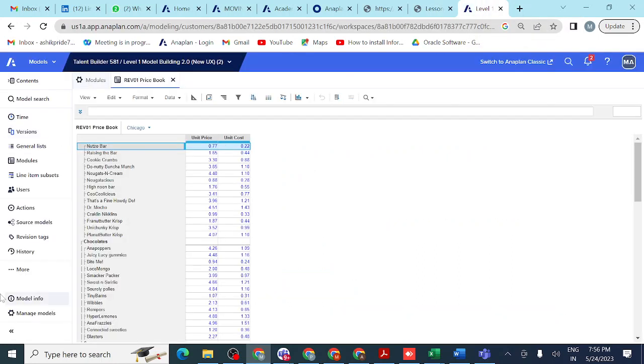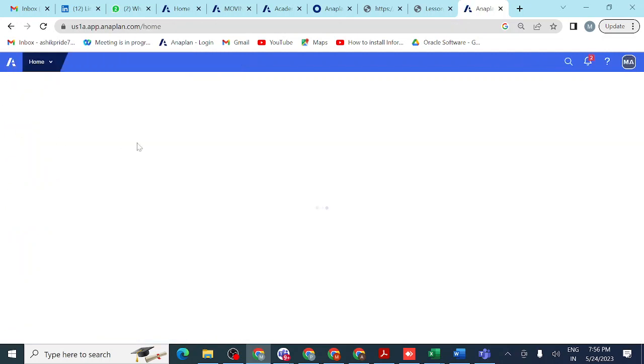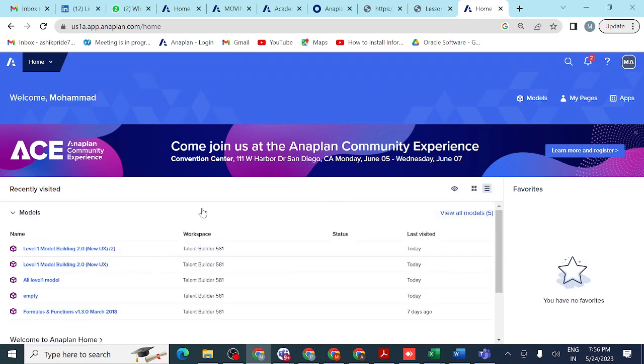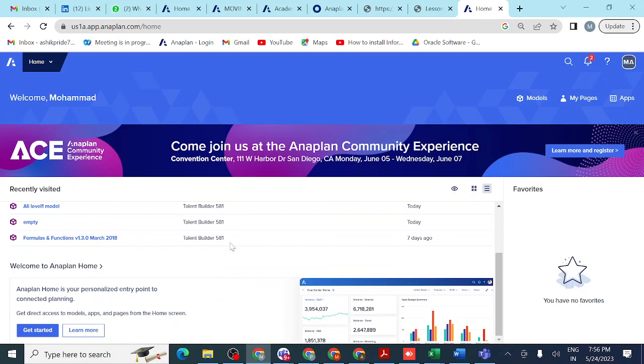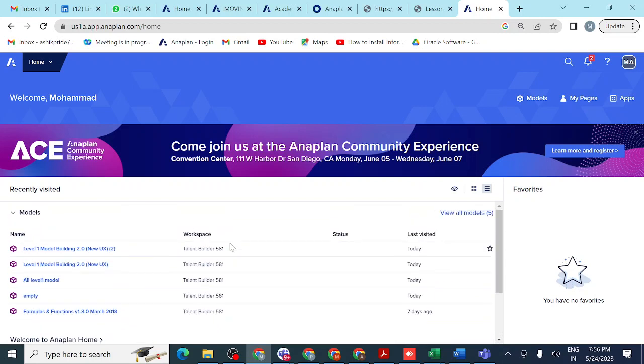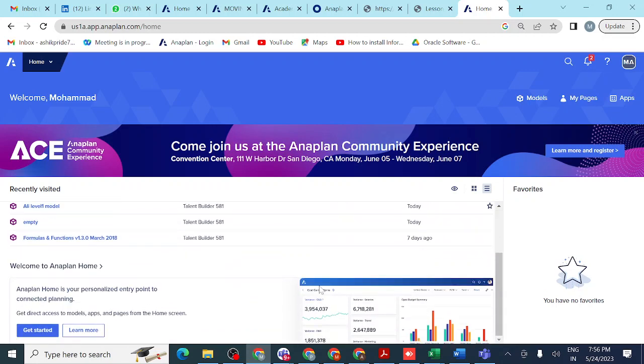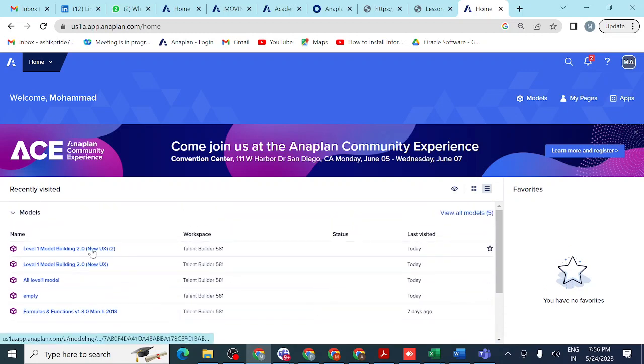Workspace means, if I click here at the top left, this is my workspace. It will be my home page, you can see. So this is known as a workspace. A workspace consists of many models. View all models: I have created 5 models here. This is my workspace, a platform where we can create the models. That is known as a workspace.